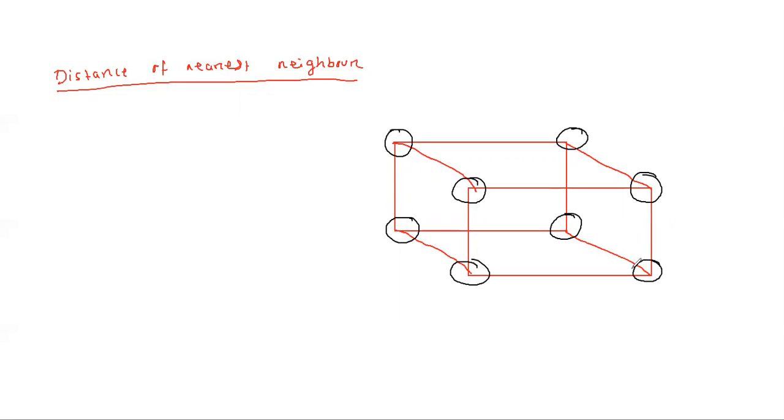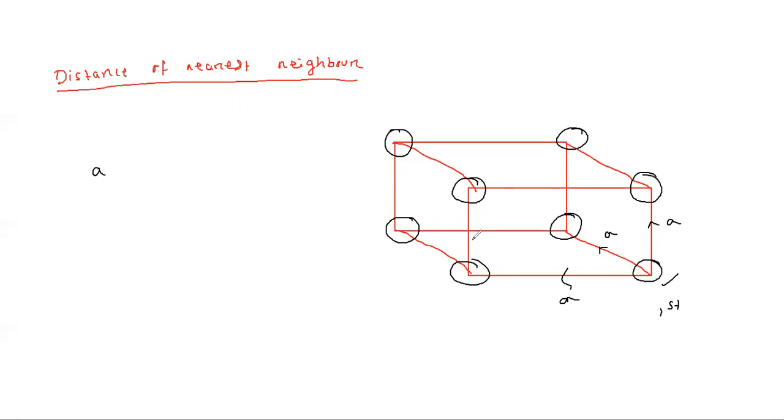Now all of you see, I will consider this atom. This is at a distance a, this is at a distance a, this is at a distance a. So a is the distance at which all the atoms connected nearest to it are placed. They are the nearest neighbors of this first atom.